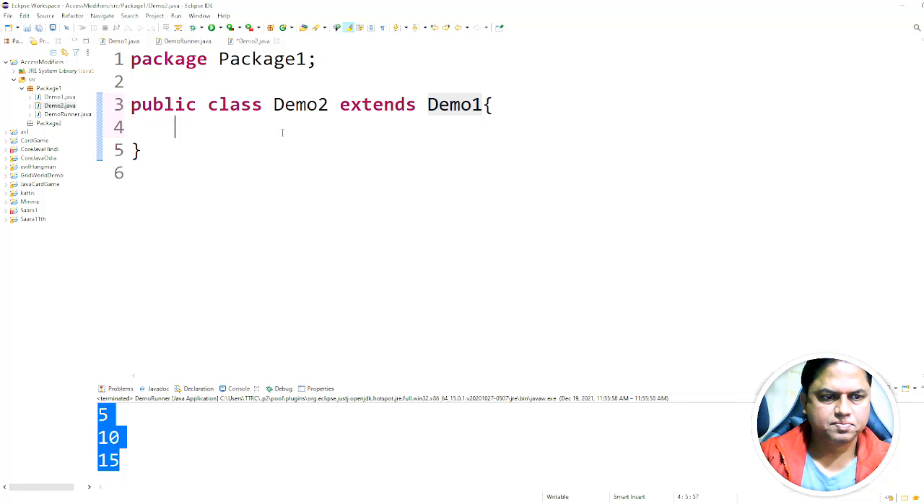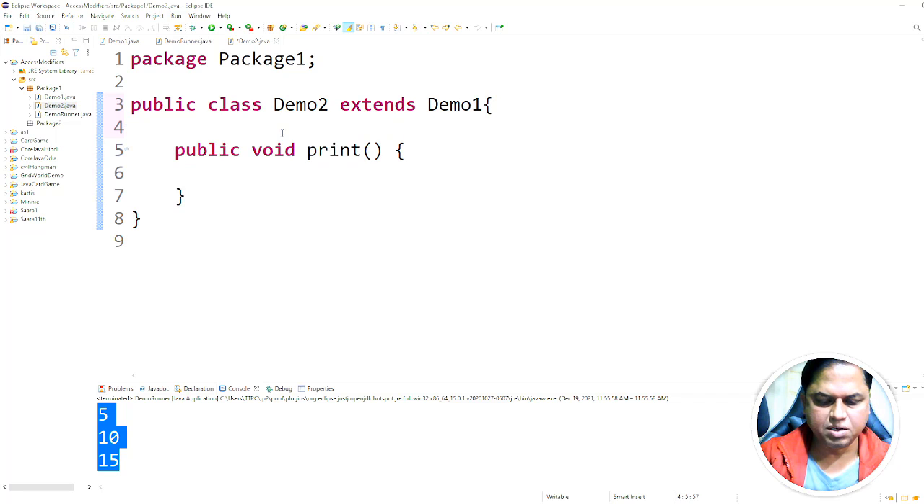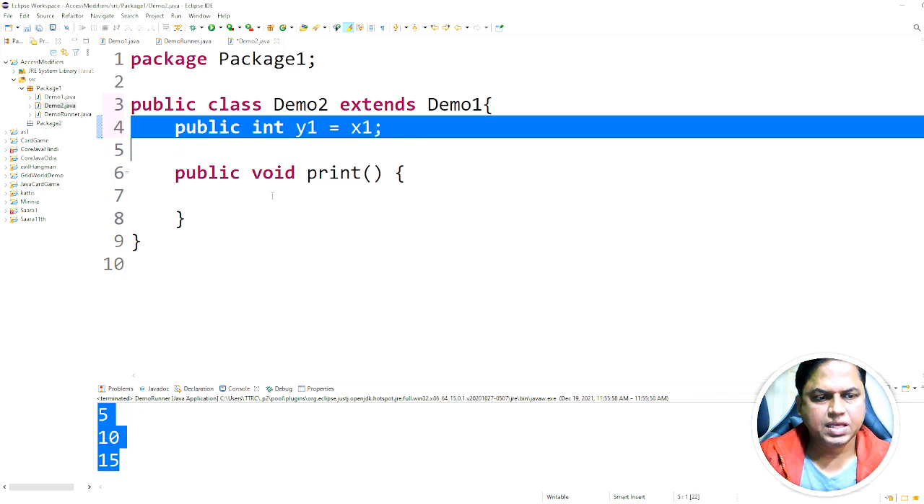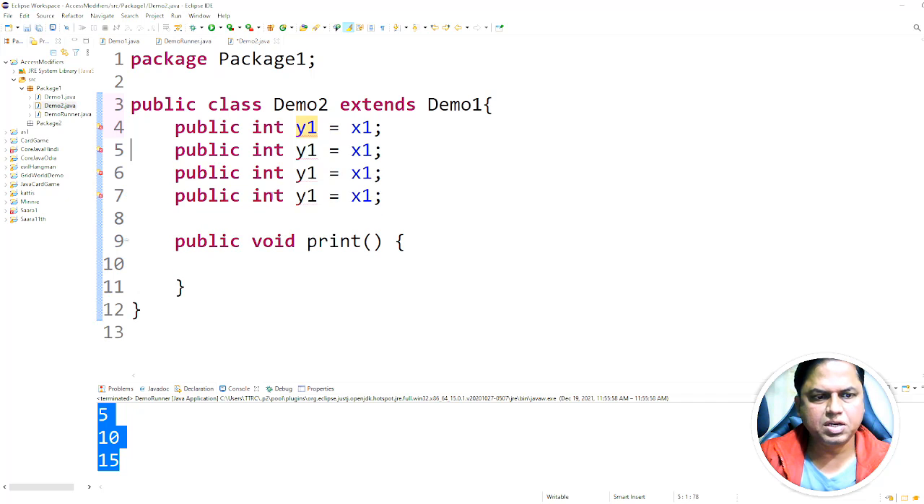Now let us try to access here. So public void print. Okay, let us create new variables. So public y1 equal x1. Okay, and I will copy it 4 times: y2, y3, y4 to x3, x4.